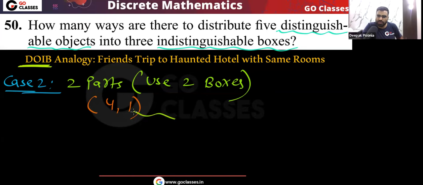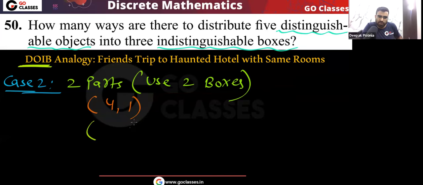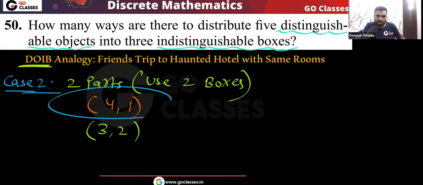So who will be gone in this movie? This person will be the first to go. First to go, yes or no? In this haunted hotel, four people together, and one person is going separately in a different room. So you can see this person will go first in this movie. Very simple. What is another distribution? We are using only two boxes, remember? So another distribution is 3, 2. Nothing else is possible if you use only two rooms. That's it. So these are the distributions.